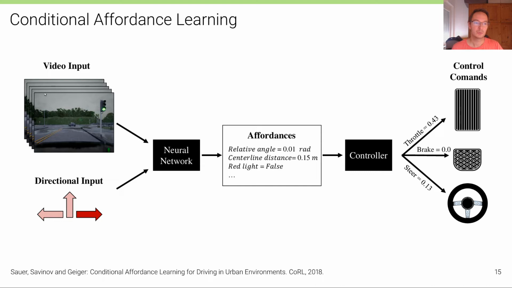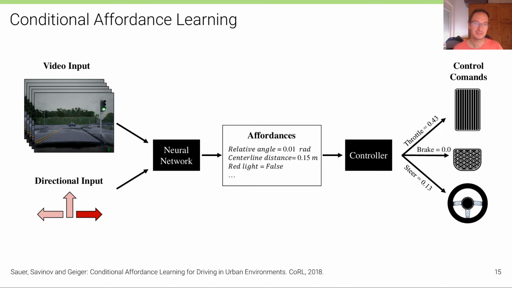This is a model that my group has proposed at CARLA 2018. It's called Conditional Affordance Learning for Driving in Urban Environments, borrowing the terminology of conditional imitation learning, but in this case we have a neural network that doesn't directly predict the control commands, but it predicts low-dimensional affordances, just like the direct perception model that we've seen before.